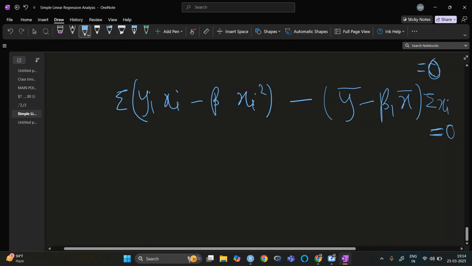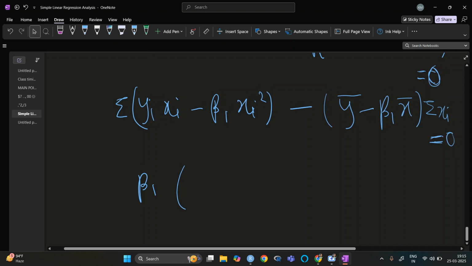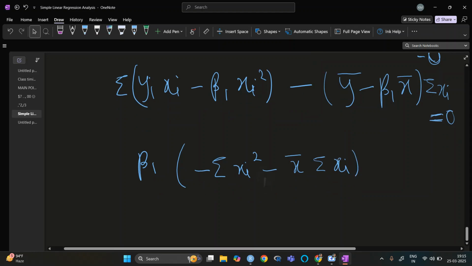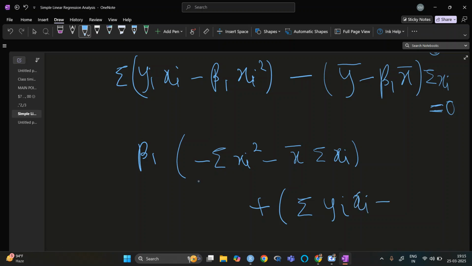So for the beta 1, if I take common, it will be minus summation xi square and minus x bar summation of xi, plus summation yi xi minus y bar summation of xi, right?